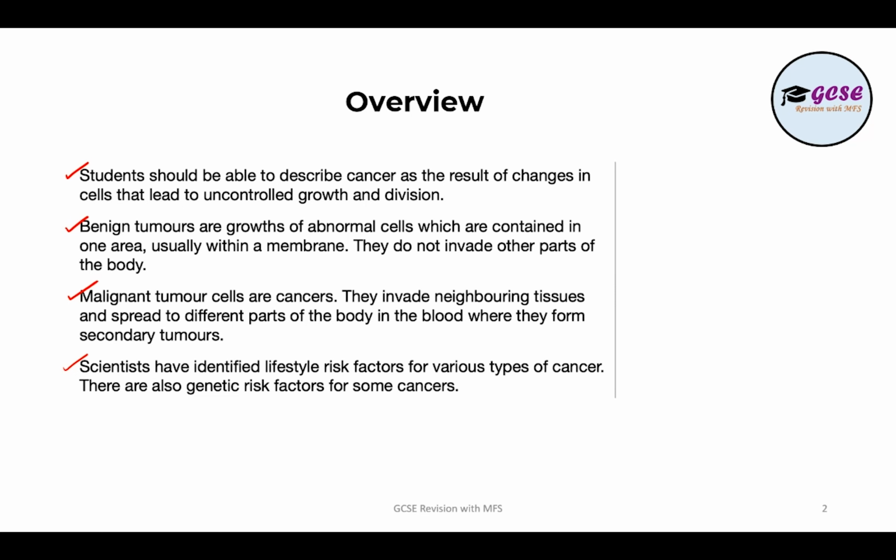Okay, and there are also genetic risk factors for some cancers. You don't need to know the specific ones, but just know that there are some genetic risk factors for some cancers. Which means that if your parents had that specific cancer, it could be passed on to you genetically.